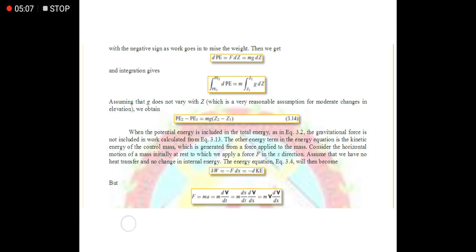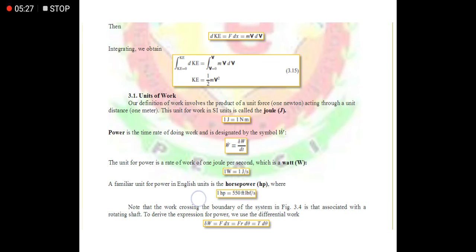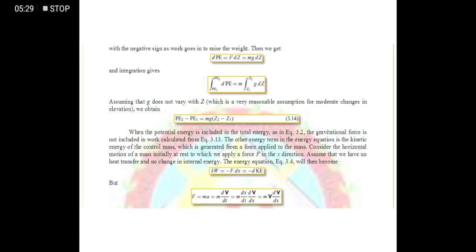So, pwede rin yung ganon. Pero pakatatandaan lang natin dito is that when we say work, yun talaga yung work na nangyari sa system or nagawa ng system. Okay? So, yun. And then, once again, nakadepende siya sa path at saka kung ano yung state ng isang system. Okay? So, yun.